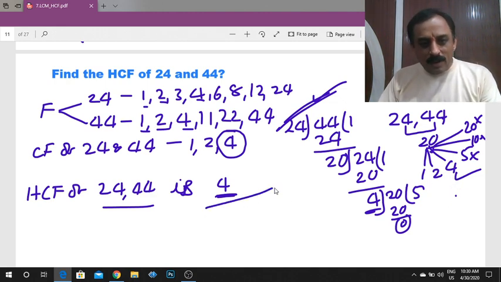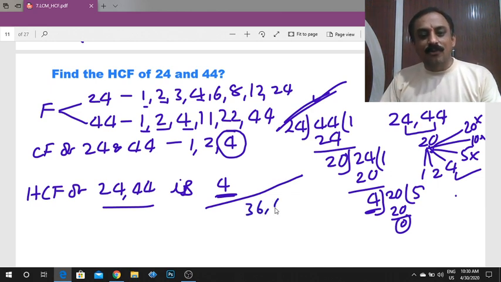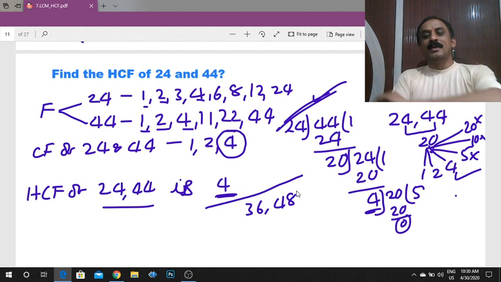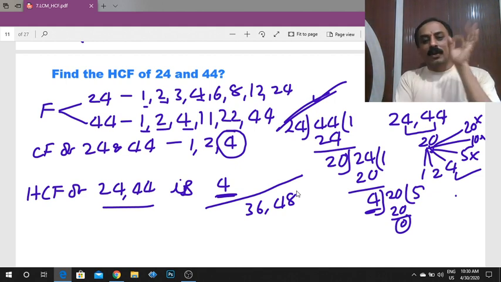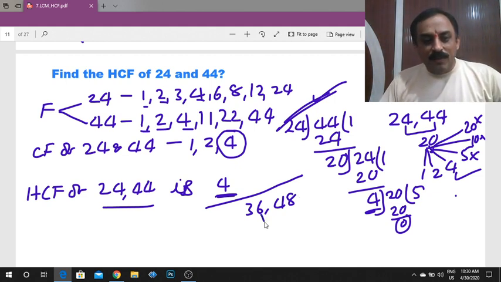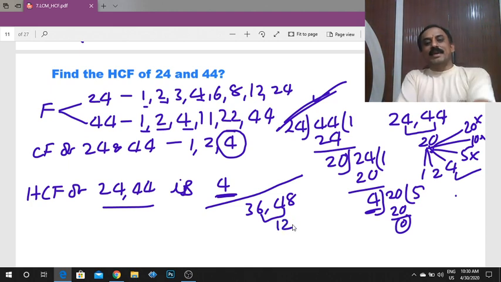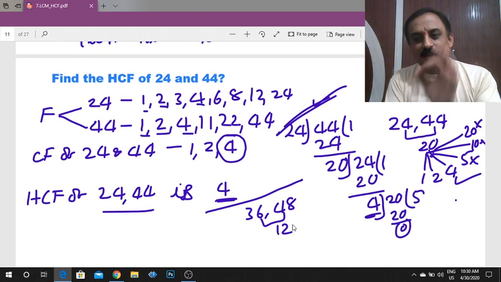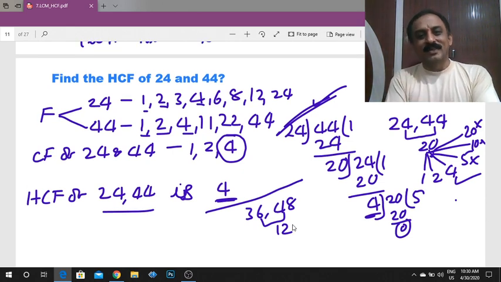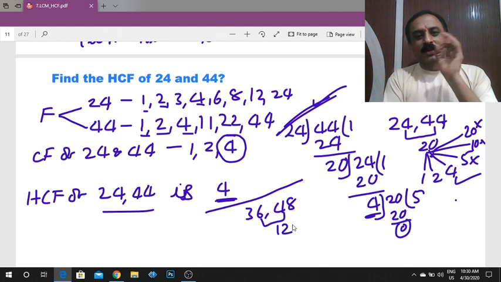Okay, now one more example. What is the HCF of 36 and 48? Here find the difference. The difference is 12. 36 and 48, both the numbers are exactly divisible by 12. Therefore, 12 is the HCF. Okay, simple method.